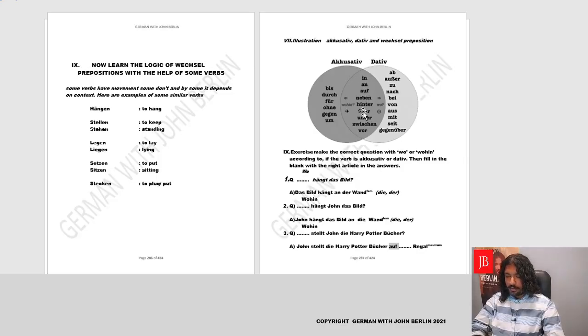It comes in the middle row. So we need to determine, is it accusative or dative? Now, the question is wohin. So it has to be accusative. Regal is neutrum. So we'll write here, der, den, die, das. That's das. So John stellt die Bücher auf das Regal.